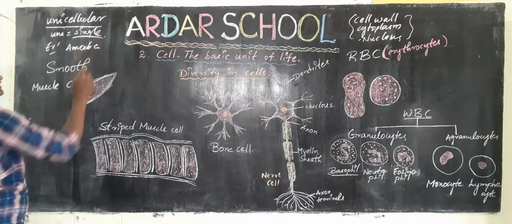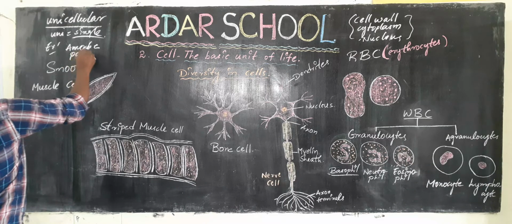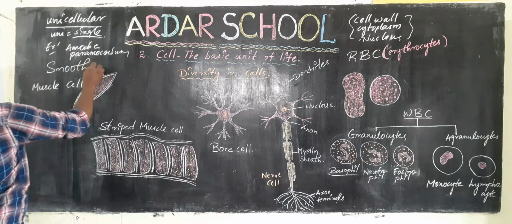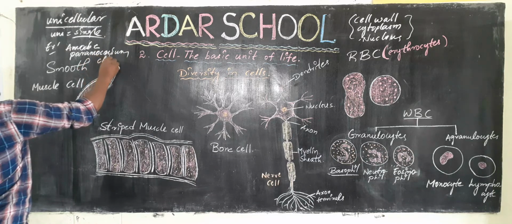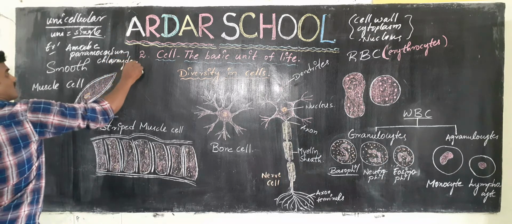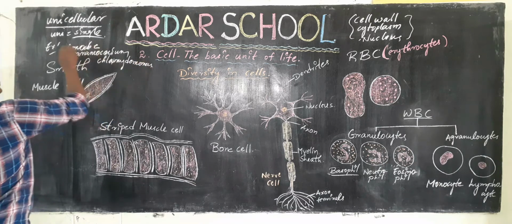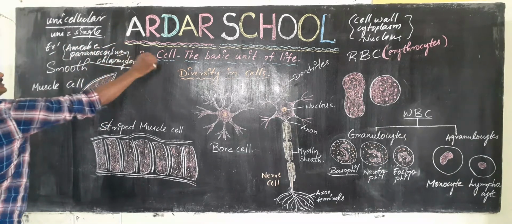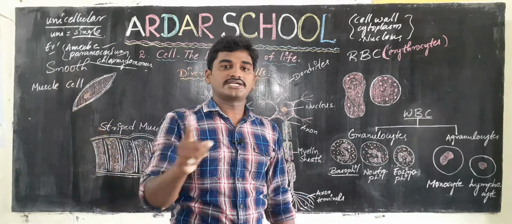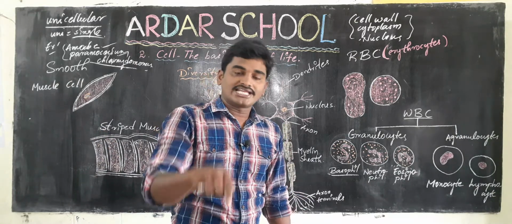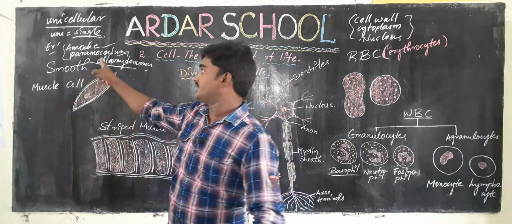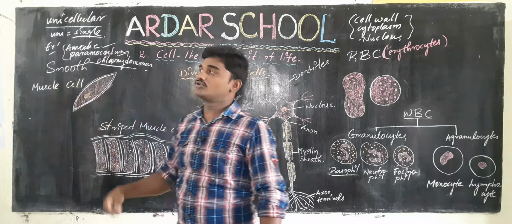Amoeba contains a single cell, and so do paramecium and also Chlamydomonas. So the bodies of amoeba, paramecium and Chlamydomonas contain a single cell. The single cell is capable of performing all the life activities in unicellular organisms. Once again I am going to repeat that.